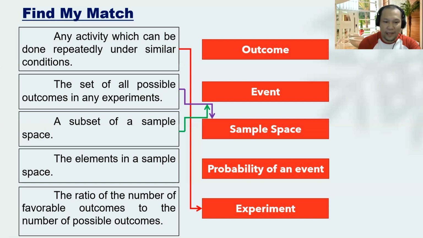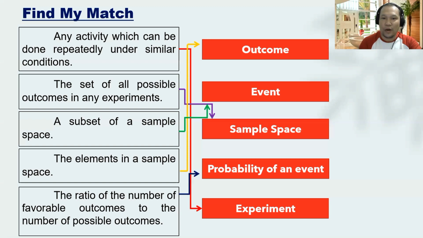Okay, and then we also have the elements in a sample space, and this is what we call the outcome. Okay, and the last one is if we are talking about the ratio of the favorable outcomes to the number of possible outcomes, then that is probability of an event. Okay, to sum it up, when we talk about a particular activity in a given condition, therefore that is an event. While when you are performing an activity, then that is experiment.